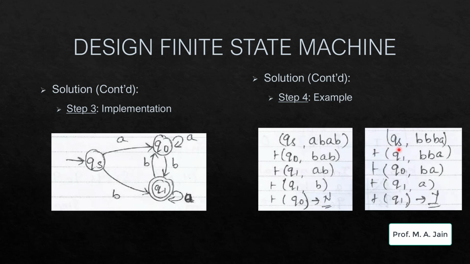Next, if my input string is BBBA, that means I will transit from QS state to Q1. From Q1, I go to Q0. From Q0, I come back to Q1. If the next input symbol is A, I stay in Q1 unless and until I find the next input symbol to be B and transit to Q0 state. But since there are an odd number of B's, I will transit and stay in Q1 state till I get the next input symbol as B. Since it is ending at A, the output generated will be Y. Yes, the given input string contained an odd number of B's.